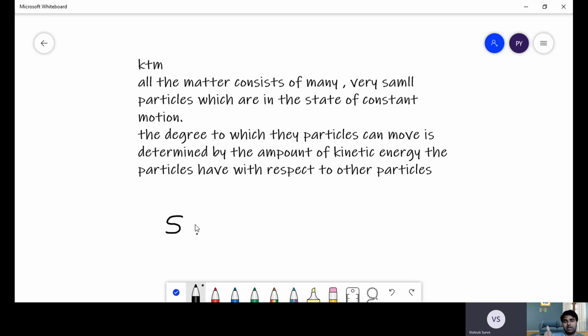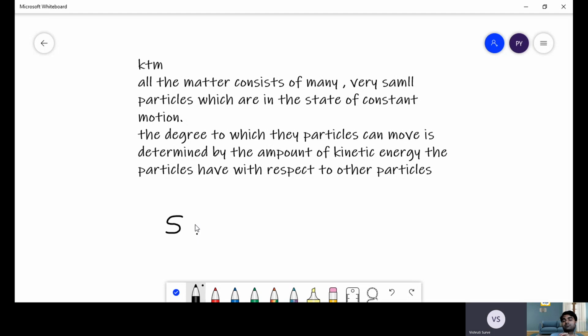Number 1, the amount of kinetic energy the particle is having, right? And number 2, what are its intermolecular forces of attraction like? Strong intermolecular force of attraction, very strong force of intermolecular attraction, and weak intermolecular force of attraction. So these factors determine whether the substance would be in a state of solid, liquid or gas. That is the average kinetic energy and the intermolecular forces of attraction. And what will happen if the average kinetic energy is greater than the intermolecular forces of attraction?